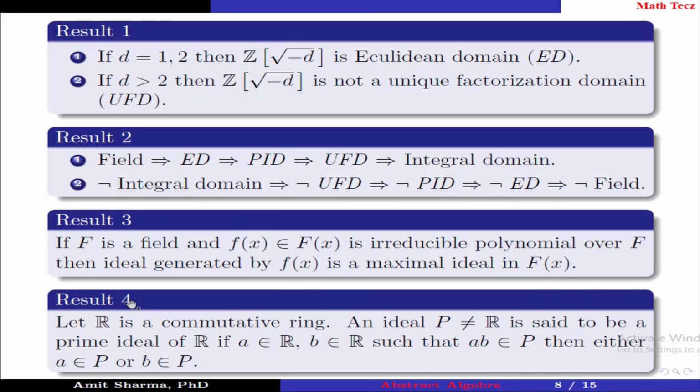Result number 4. Let R be a commutative ring. An ideal P not equal to R is said to be a prime ideal of R if a belongs to R, b belongs to R, such that ab belongs to P, then either a belongs to P or b belongs to P.